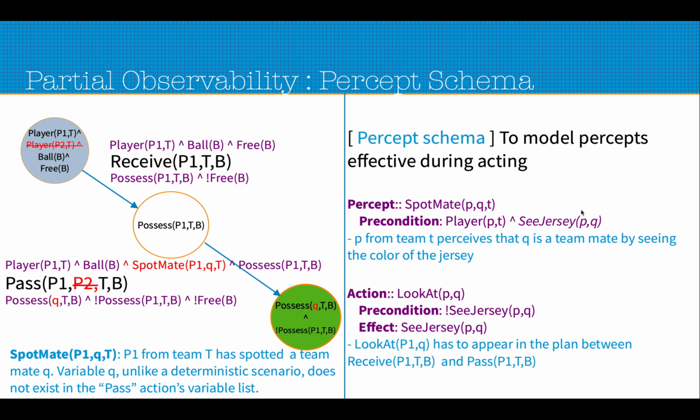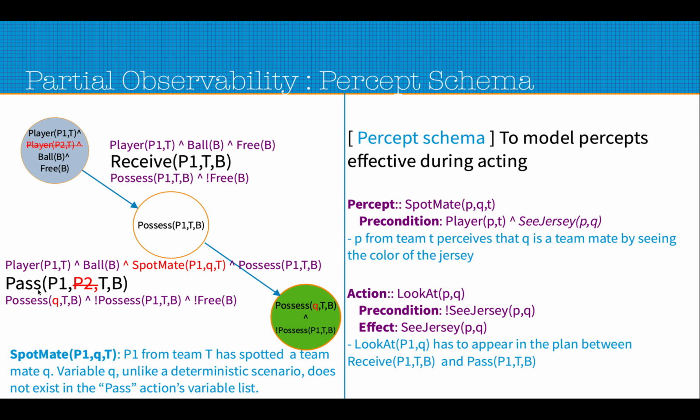So that is where implicitly, through this definition of the percept, we have captured that notion that player P now understands that Q is from the same team. By using this percept spotmate, once it is true, P now knows that Q is a person from the same team.